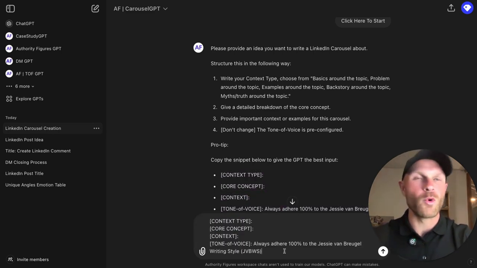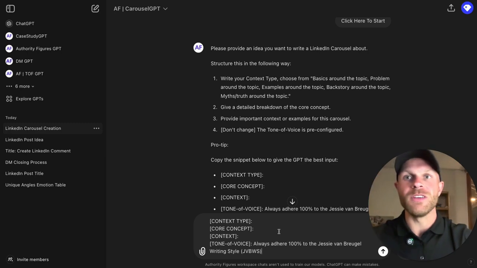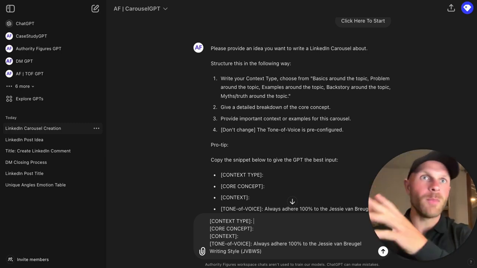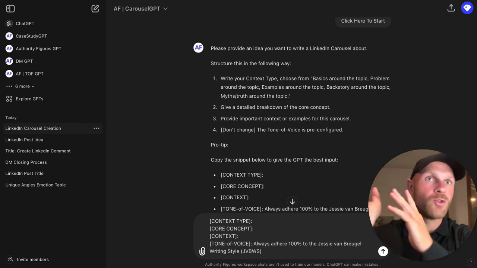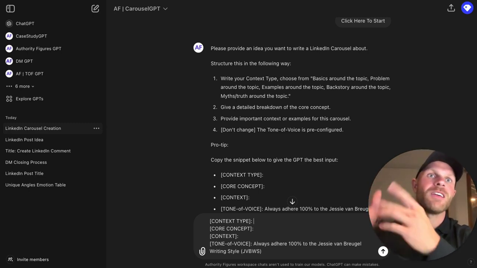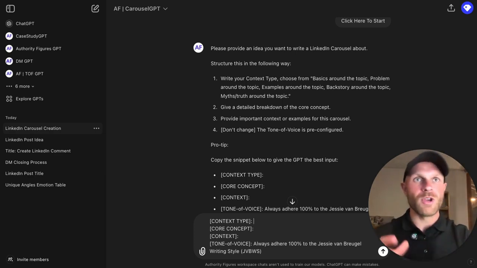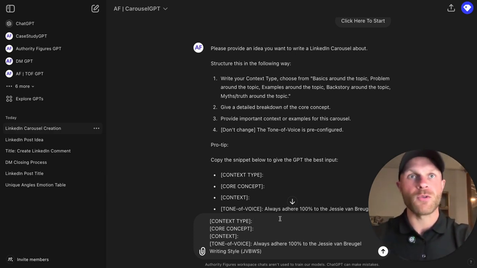So if you're, for example, working with a designer, you can use a GPT like this to get the copy ready, even by slide. I will show you in a second, and then you can ship that to your designer. Designer works on it, and then of course you have a very seamless creation process of carousels for LinkedIn.